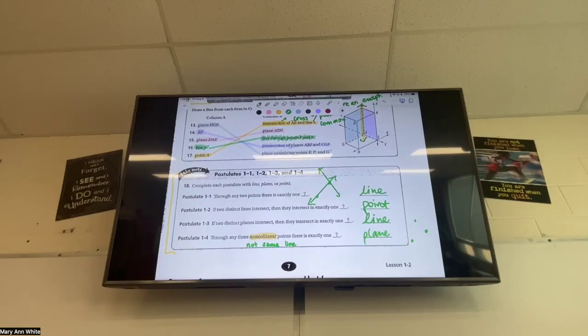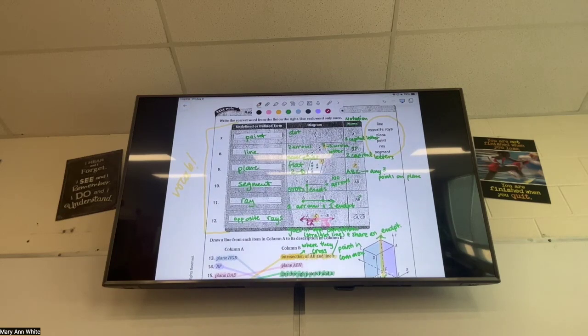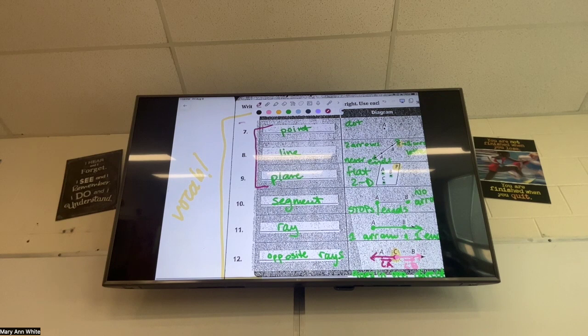Now, before we hustle to put our notes away, I do want to do one more thing on the paper. I want you to go up to the top paper and we're going to write something, okay? We're going to write with point, line, and plane, the 3 undefined terms of geometry. Because they make up the postulates, it's hard to define, like when we were talking about what do I even write on the back of a point? I don't know, it's just a point. That's how it is for point, line, and plane. So those are called our 3 undefined terms of geometry.